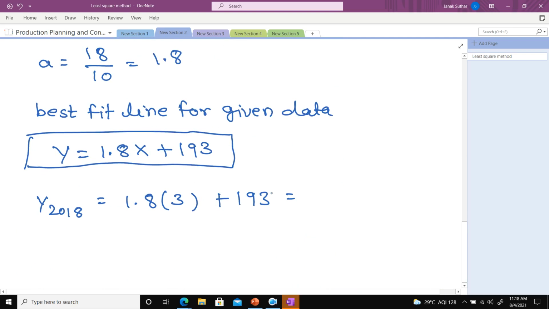So can you calculate what will be the forecast by using the least square method in 2018? Just tell me the number. What will be the value? 198.4. Everyone getting the same value?